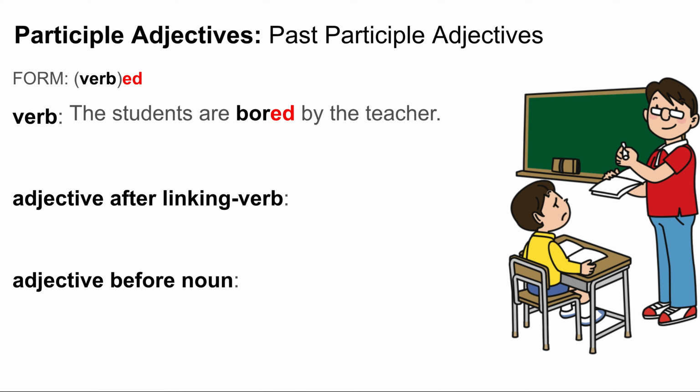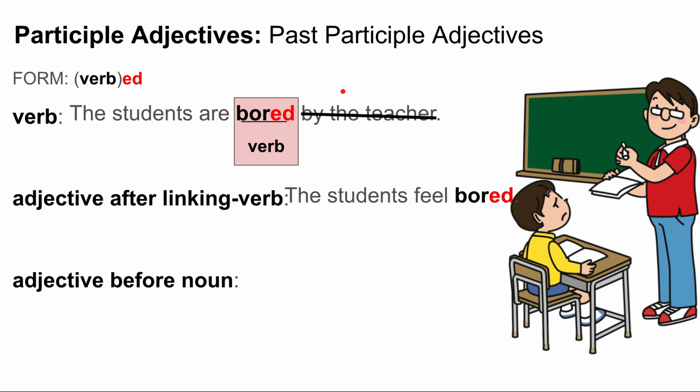For example, the students are bored by the teacher. We have a passive sentence. In the passive sentence, the verb is bored. The students are bored by the teacher. If I delete the by phrase, by the teacher, and I rewrite the sentence, the students feel bored, you can see how the verb bored now is an adjective describing the feelings.